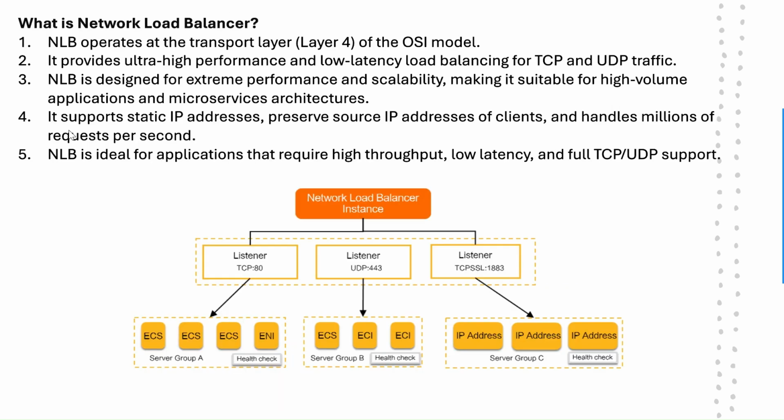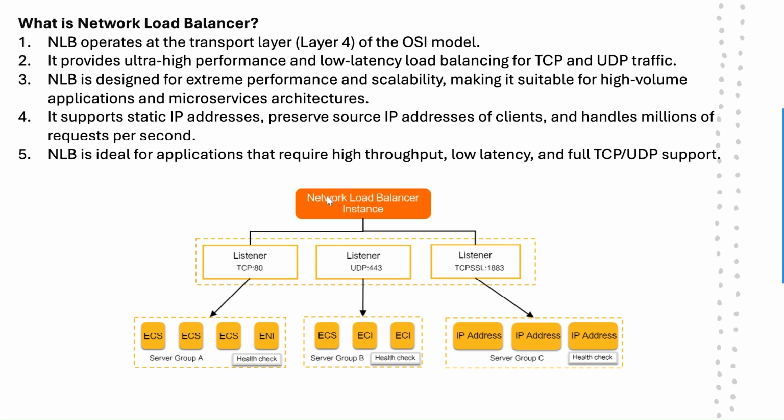Okay, so the next question is, what is network load balancer? NLB operates at transport layer 4 of the OSI model. It provides ultra high performance and low latency load balancing for TCP and UDP traffic. NLB is designed for extreme performance and scalability, making it suitable for high volume applications and microservices architecture. It supports static IP addresses, preserves source IP addresses of the client, and handles millions of requests per second. NLB is ideal for applications that require high throughput, low latency, and full TCP UDP support.